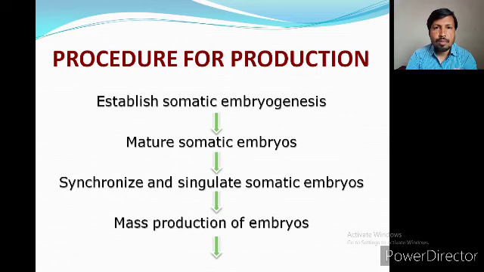Then each and every embryo we will encapsulate with the sodium alginate and the material prepared for making the artificial seed. Then we will allow for desiccation, and once the desiccation is completed, we will take this artificial seed directly into the soil for sowing. So that is the simple mechanism for production of the seed. We are not going to see the process or protocol for the production of synthetic seed. If we need the protocol for this, we will provide a link.